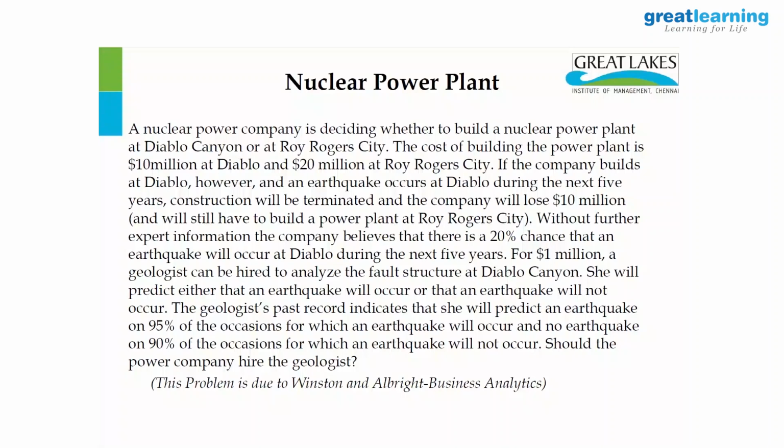First, the sentence, because he has asked a very valid question. This example will clarify that sharper point. If I have to hire a geologist, I look at the capacity to predict: how many times the geologist predicted earthquake when there is an earthquake. The geologist predicting earthquake, given earthquake, is 95%. That means the geologist has gone wrong 5% of the time, predicting no earthquake when there is an earthquake. Similarly, the geologist predicting no earthquake, given no earthquake, is 90%. 10% of the time, the geologist foolishly predicted earthquake when there is no earthquake.